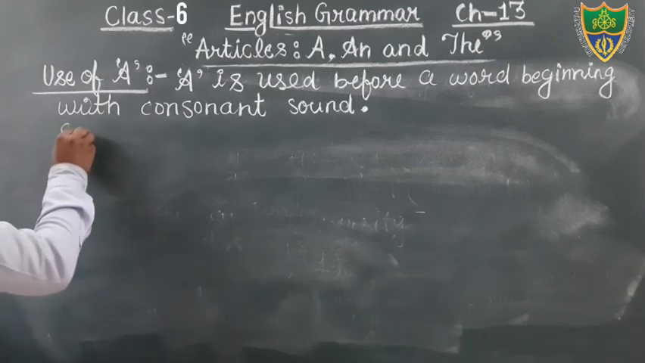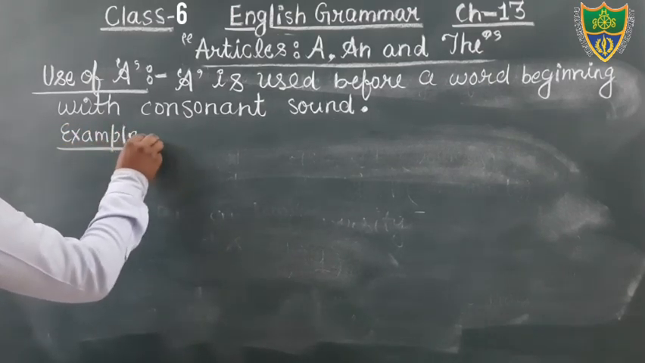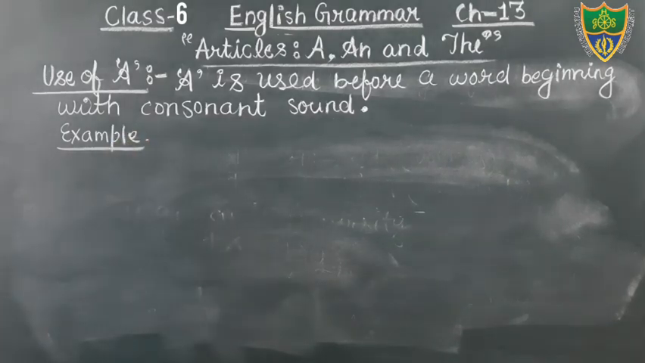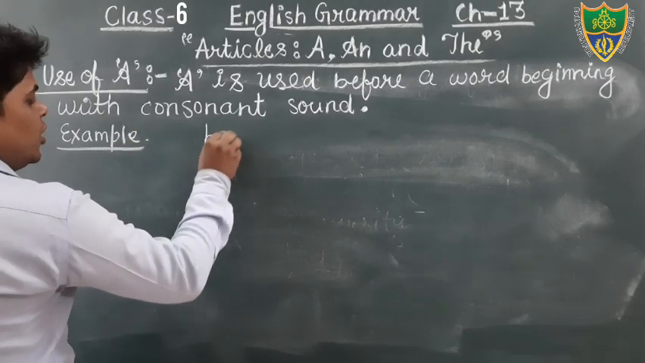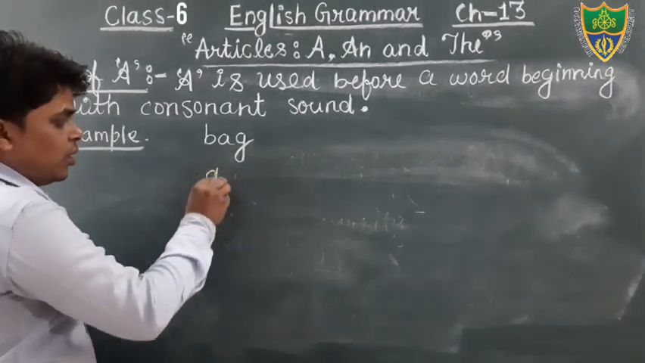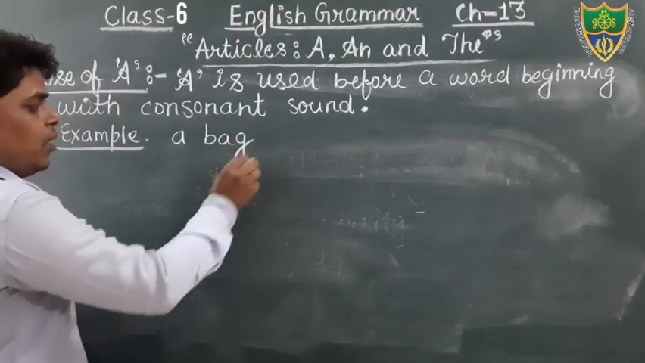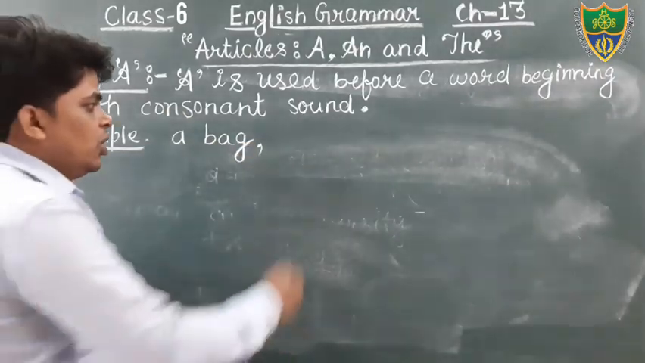Example. You can write, just see, B-A-G, bag. What would be the sound of that? B. Therefore, we will use a bag. Okay? Just see here.